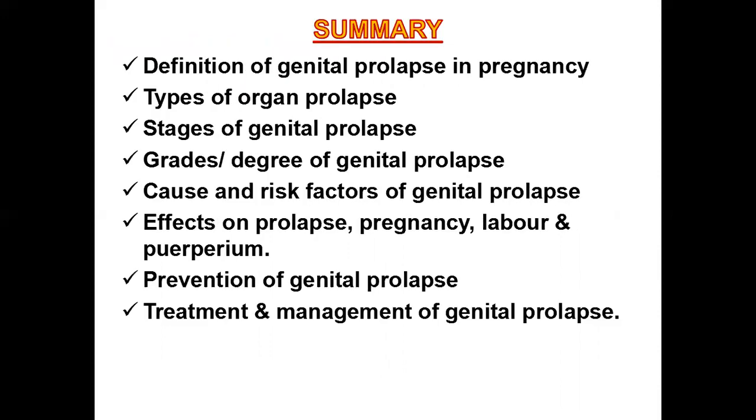So here we are completing our topic. Throughout the topic, we have discussed the definition of genital prolapse, that is the descent of the vaginal wall and the uterus. Then types of organ prolapse, that means cystocele, rectocele and uterine prolapse. Then stages of genital prolapse, that is complete and incomplete. Then in grade or degree, there is first, second, third and fourth. Then causes and risk factors, then effects of prolapse on pregnancy, labor and the puerperium, then prevention of genital prolapse and treatment and management of genital prolapse.